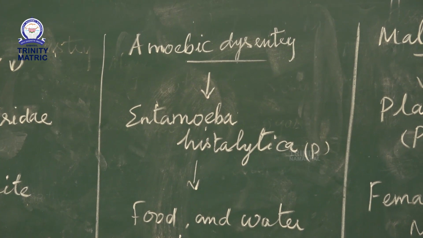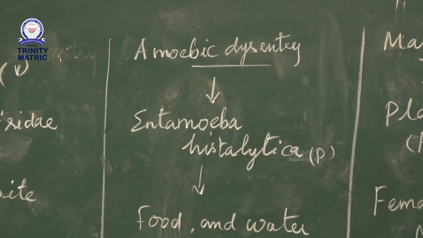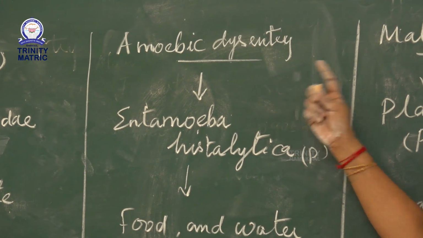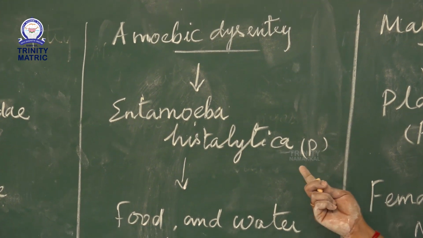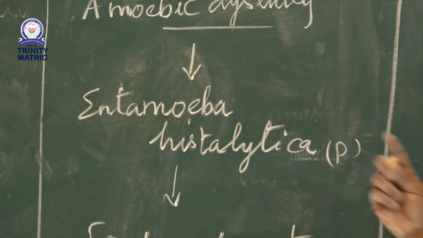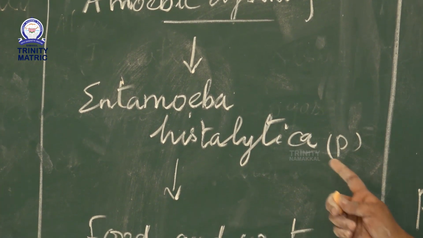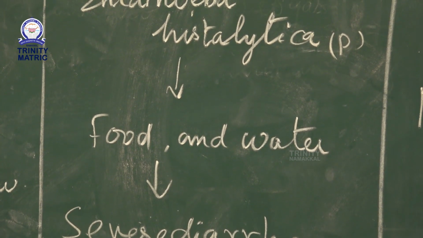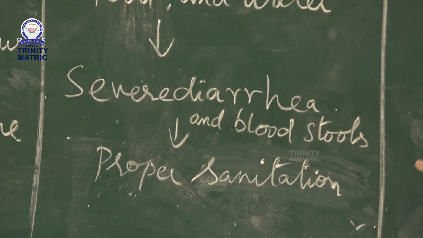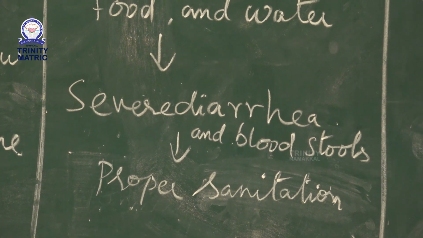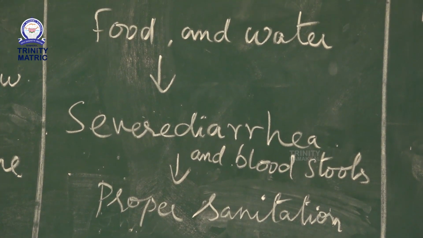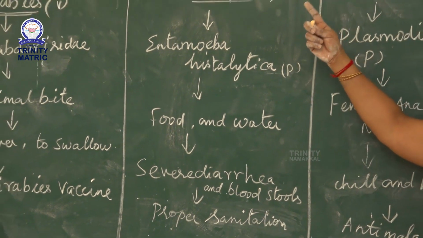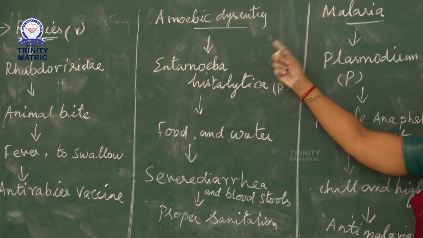The next, amoebic dysentery. Amoebic dysentery is a protozoan disease. It is caused by Entamoeba histolytica. This disease spreads through food and water. Severe diarrhea and bloody stools are symptoms of amoebic dysentery. Proper sanitation is the best way to control it.